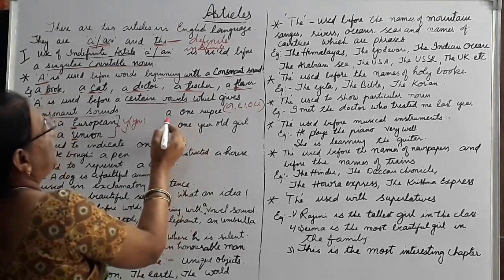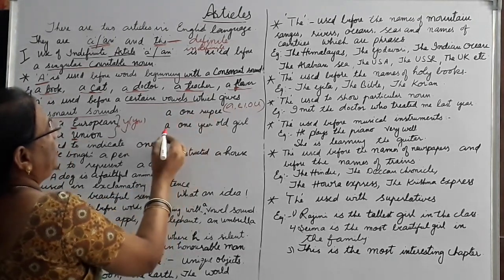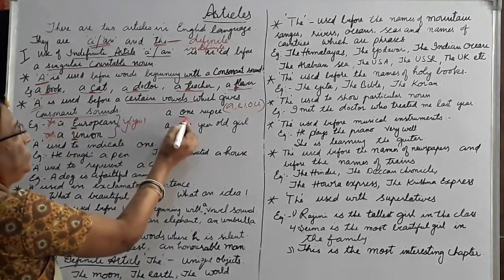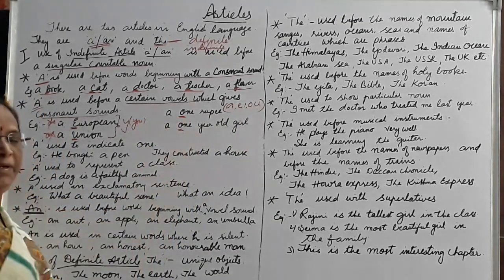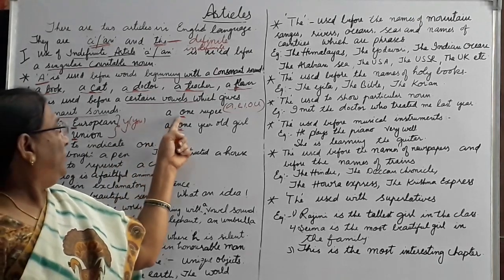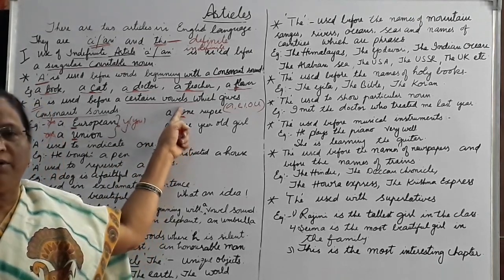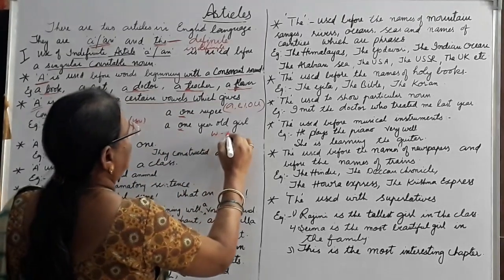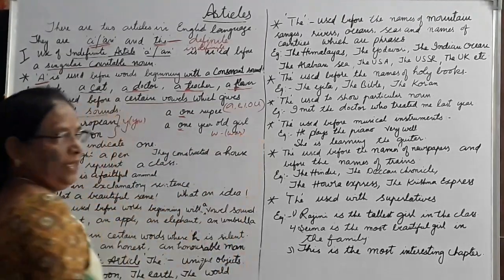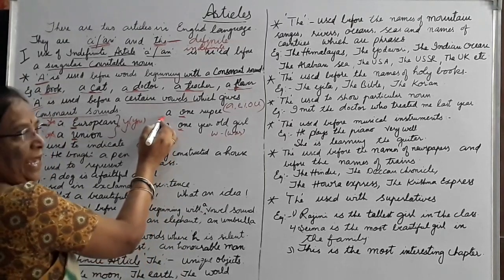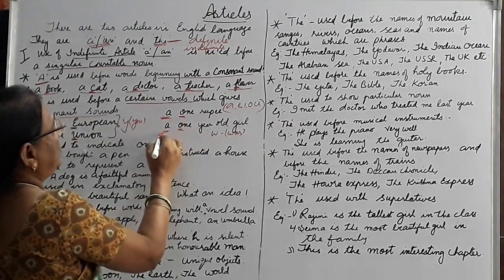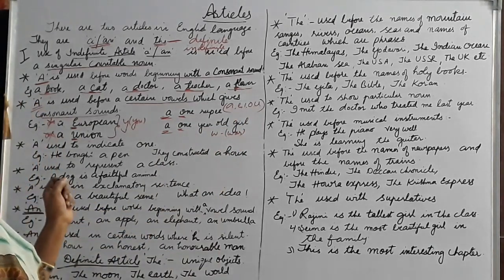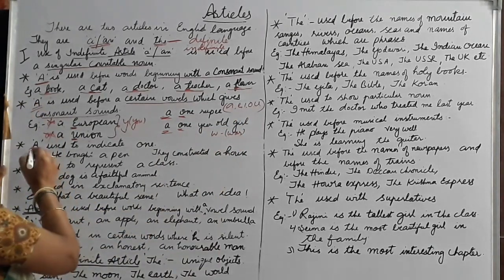And in the same way you see here, a one rupee, a one-year-old girl. One, wow. Though this word begins with a vowel, the sound is consonant. Wa means the W sound, for example, was, Y, like that. So that's why it is not an, it is a one rupee, a one-year-old girl, or a one-eyed man, like that.